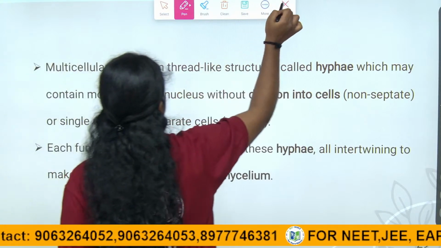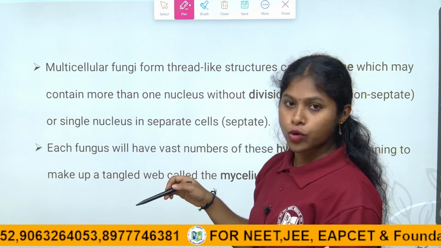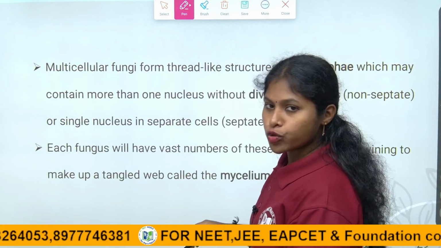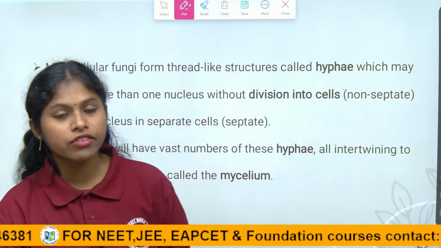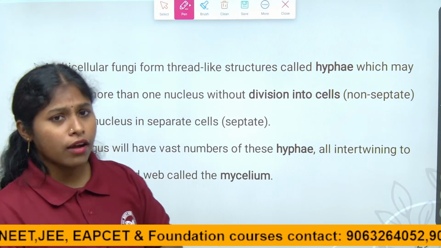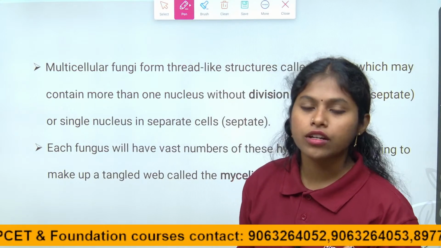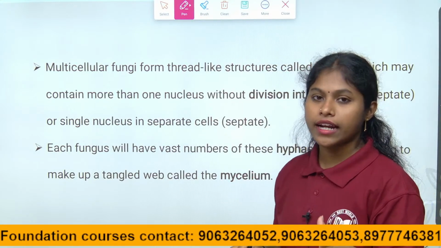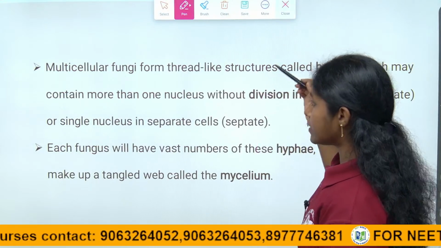So this is about the unicellular and multicellular. Examples of multicellular fungi are rhizopus and mushrooms, right, children? Rhizopus cannot be seen with the naked eye because it is a microscopic organism. Coming to mushrooms, we can usually see them, they are visible. We can see them with the naked eye, that is why they are macroscopic. So this is about the cell structure, children.